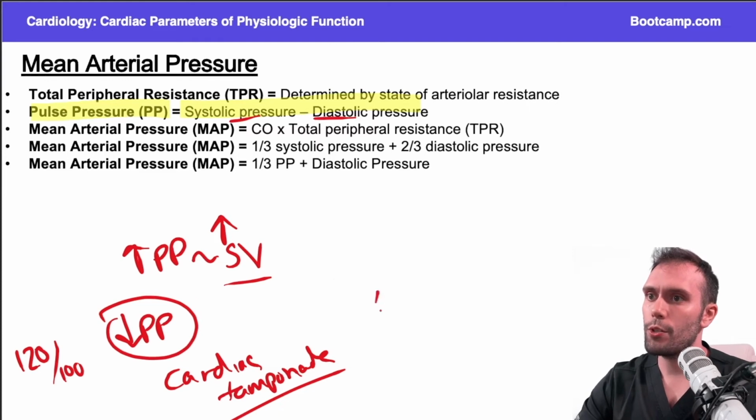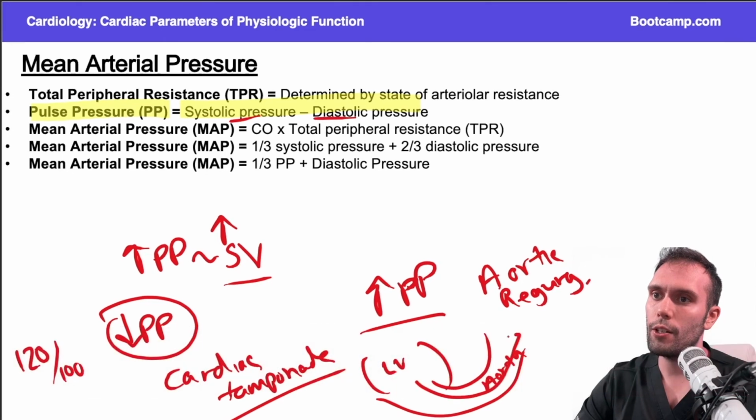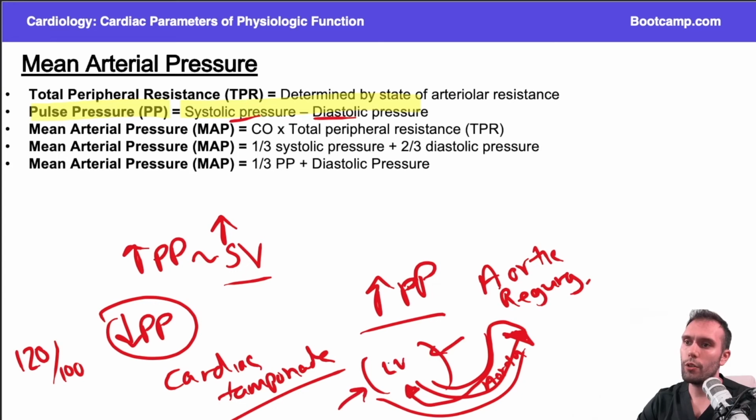A wide pulse pressure is when the pulse pressure is very high. The classic, probably highest yield, cause is aortic regurgitation. The idea here is, if this is my left ventricle and here's my aorta, blood is ejected from here. If I have aortic regurgitation, some of that blood is going to come back. So I need a really strong force when I contract the left ventricle because so much blood is coming back to it.